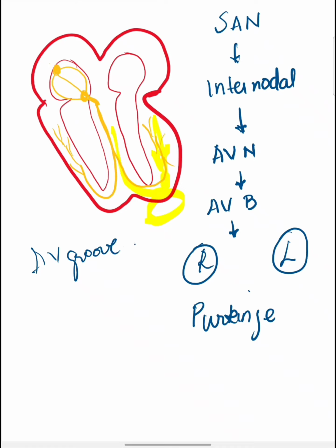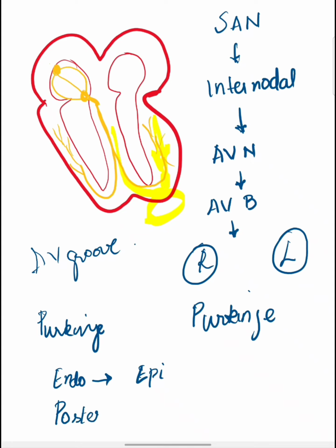The endocardial surface of the ventricle is activated by Purkinje fibers and the impulses pass from the endocardial surface to the epicardial surface of the ventricle. The last part to be activated is the posterobasal portion of the left ventricle.